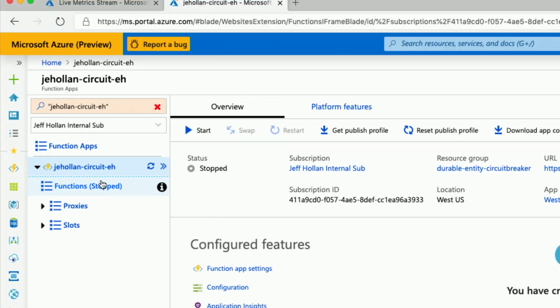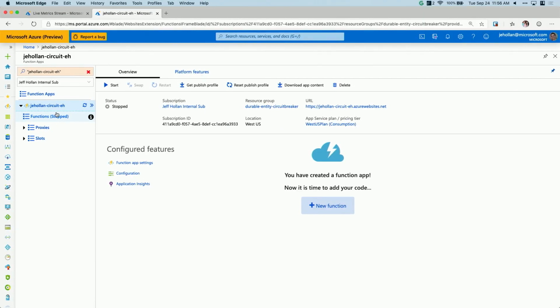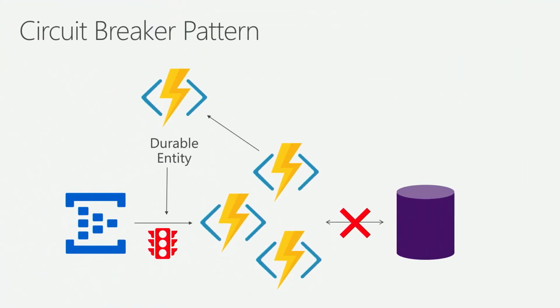So kind of an advanced pattern here, but just trying to give you the idea of how you can use these stateful functions to unlock patterns that traditionally would be really hard, that you want state for, maybe in aggregation, but with durable entities become super simple.